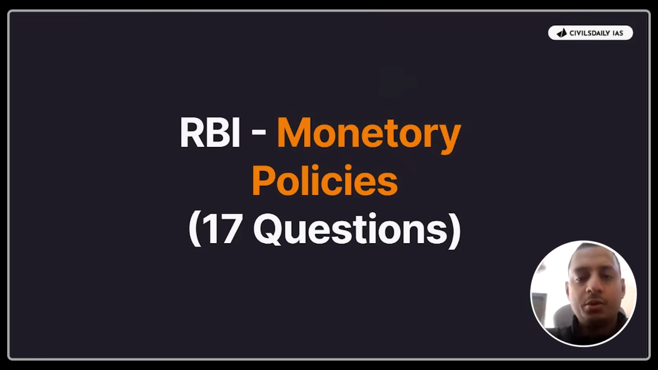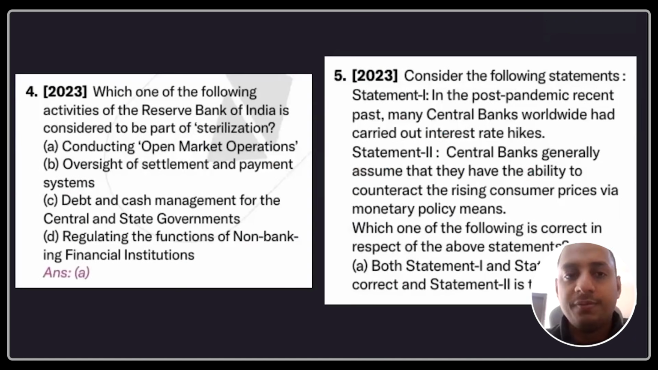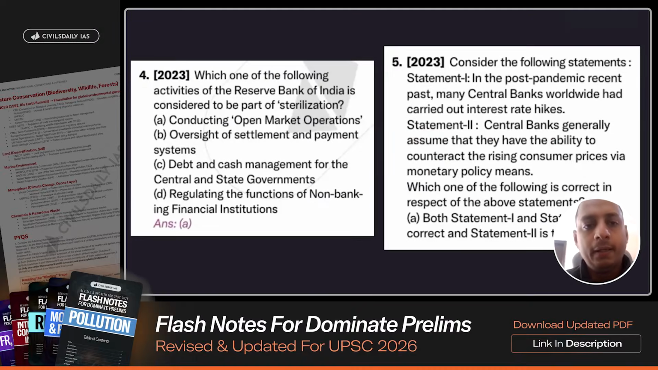Now regarding this, this is the most important thing. Okay, let's go into each and every micro theme. RBI and the monetary policies of RBI is the most important thing. Now, how many questions have come on RBI? Close to 17 questions have been asked on RBI in the last 15 years. As you can see here, the RBI sterilization policy was asked in 2023.